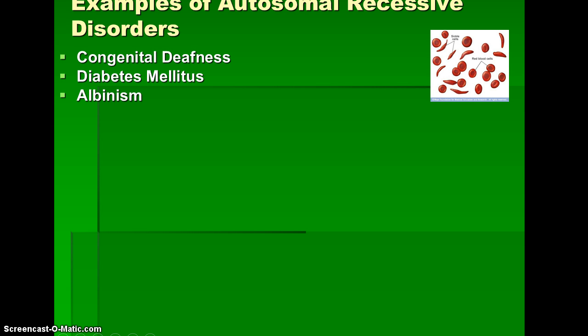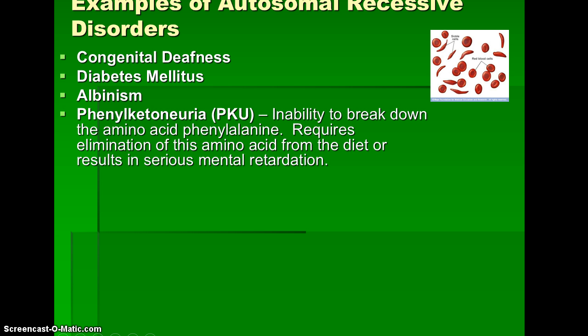Examples of some autosomal recessive disorders: congenital deafness, some types of diabetes, albinism, that's being like an albino, that's a recessive disorder. There's something known as PKU, it's the inability to break down the amino acid phenylalanine. They cannot have this amino acid in their diet at all, or it leads to severe mental disabilities. And if you look on the nutritional part on foods, it will list if it has phenylalanine. Phenylalanine is a protein, so these people cannot eat a lot of meat.